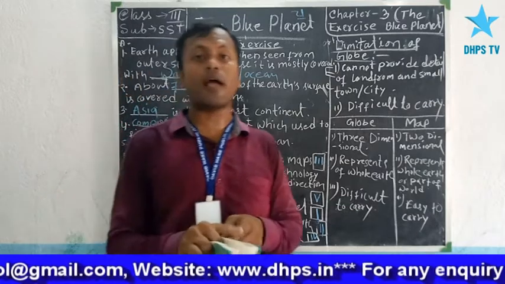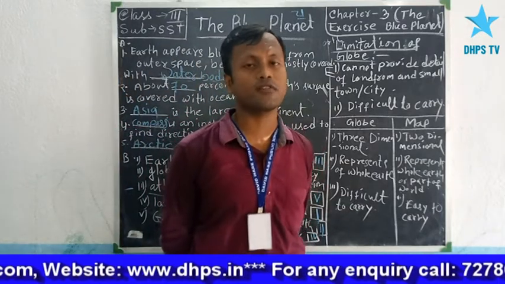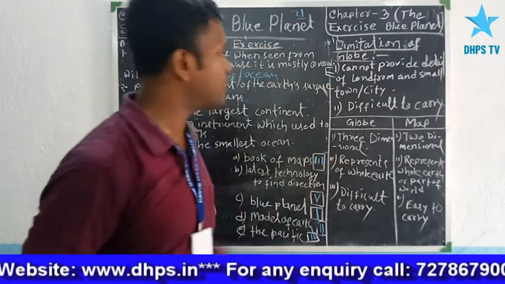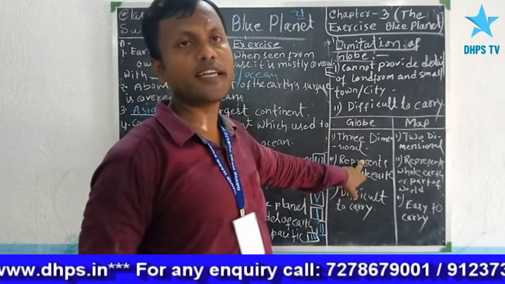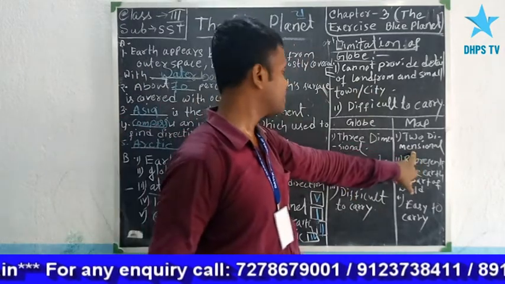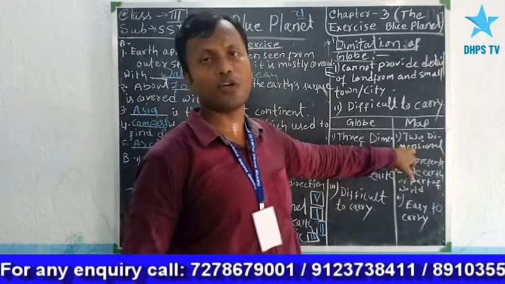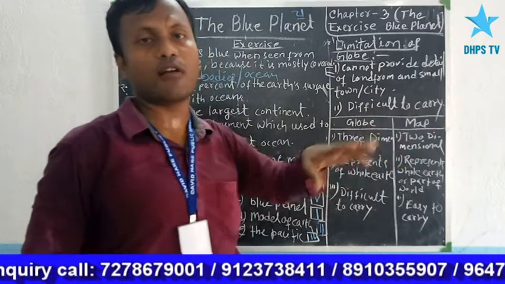Differentiate between globe and map. What is globe and what is map? We have read in a previous class that globe is a three-dimensional diagram, and our map is a two-dimensional diagram, or we also call it flat. It represents the flat surface of our earth.